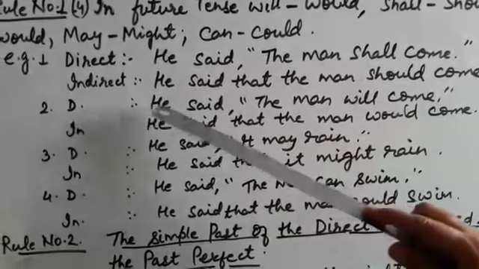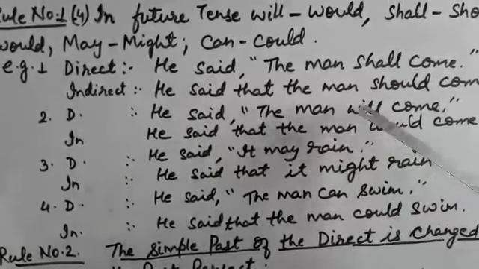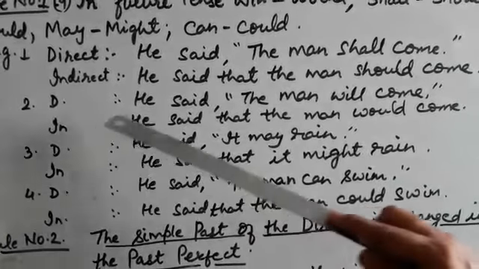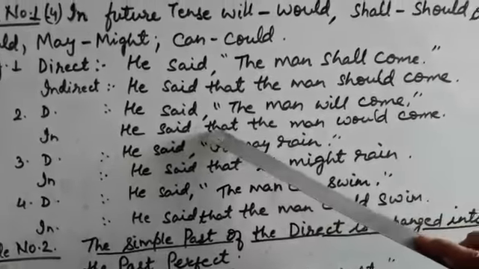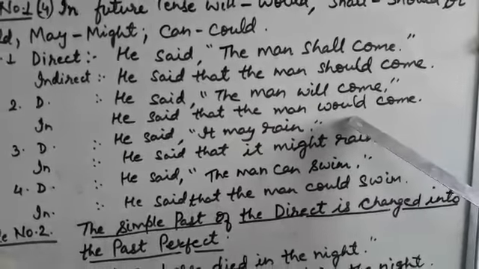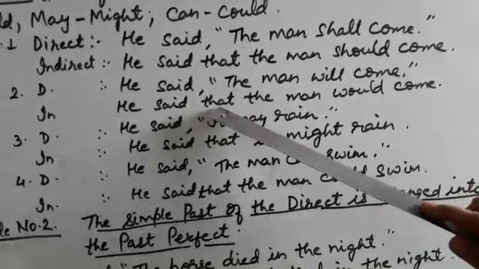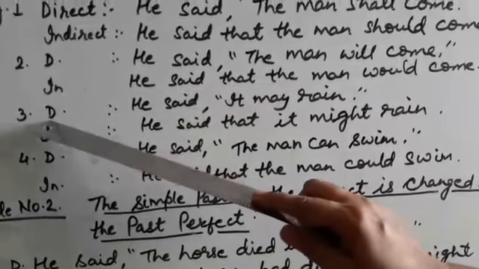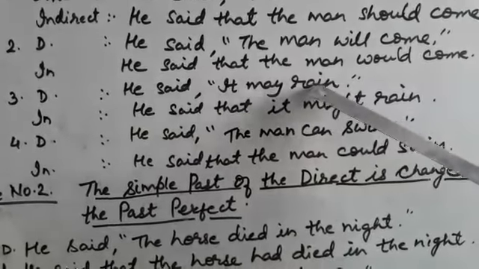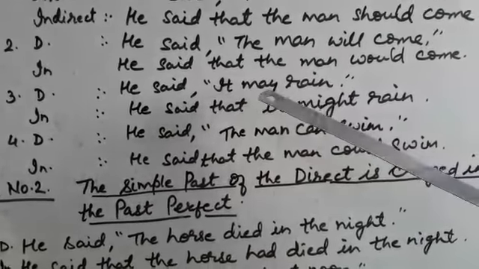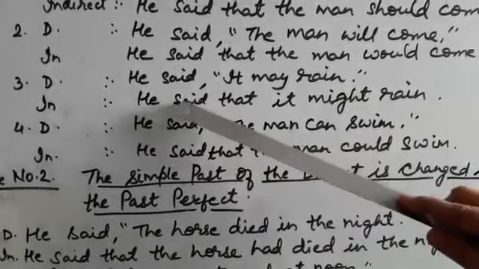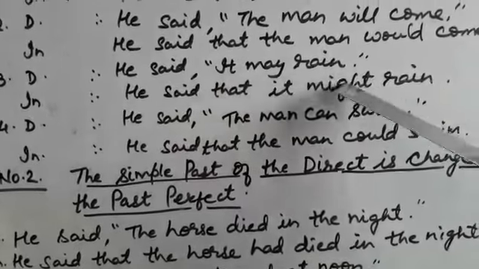Another example, he said the man will come. And when you convert into indirect, the answer will be, he said that the man would come. Will is converted to would, and join the sentence by using that. Another example, in direct speech, he said it may rain, and may will be converted to might. Answer will be, he said that it might rain.